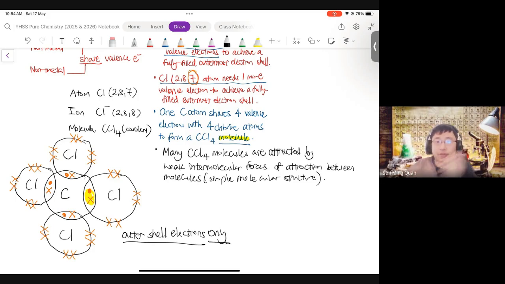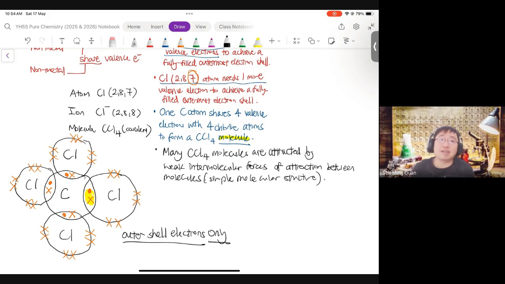Now, there was a question that came in. How do you know if the intermolecular forces are strong or weak? Intermolecular forces of attraction are always weak. They are always weak. If you are reading the enrichment notes and you read about hydrogen bonding, they are still weak intermolecular forces of attraction. They are just the strongest of the weak. They are still weak. All right. So intermolecular forces are always weak. Always. Okay.